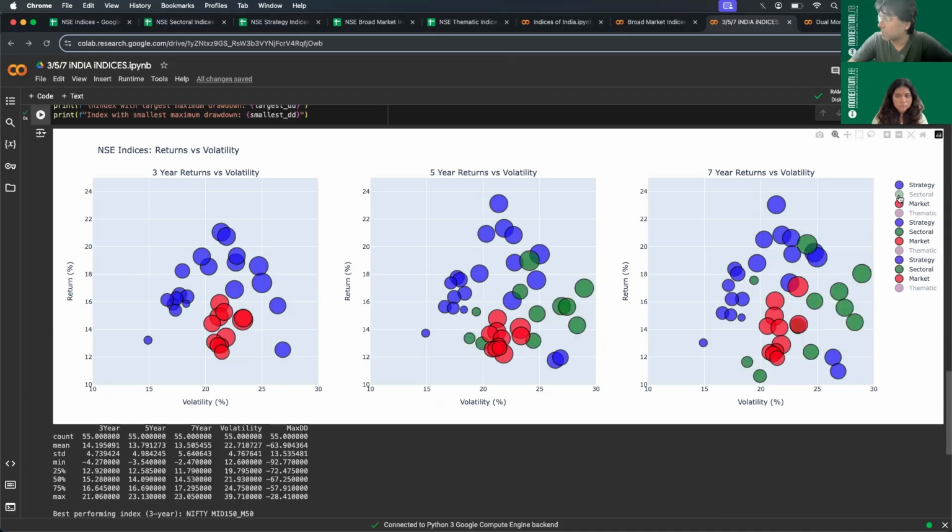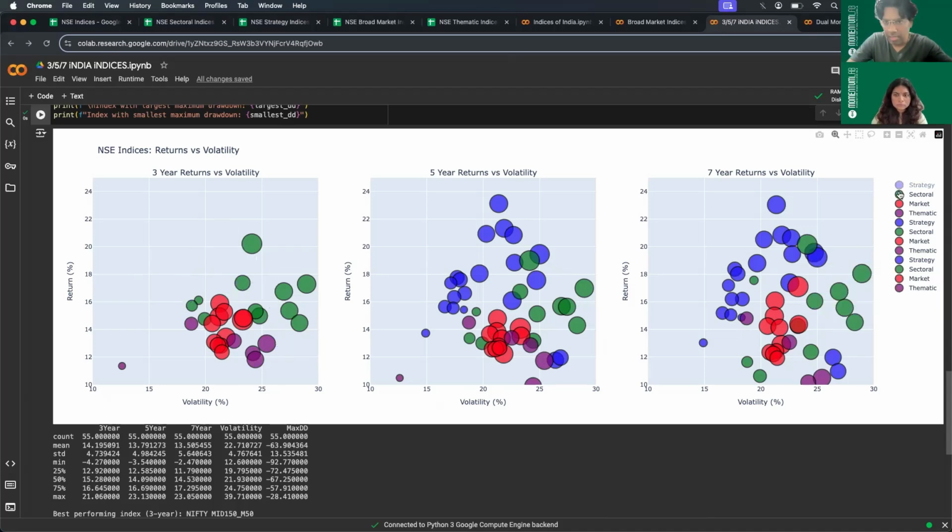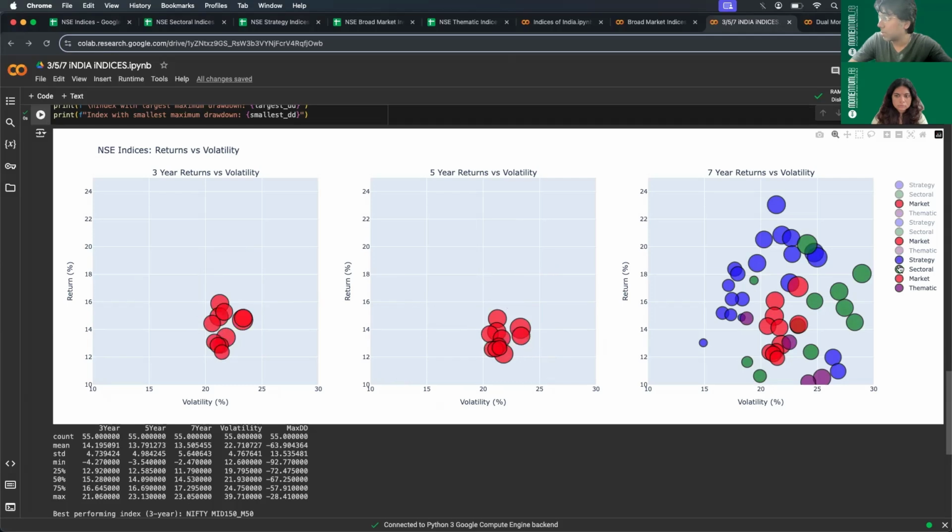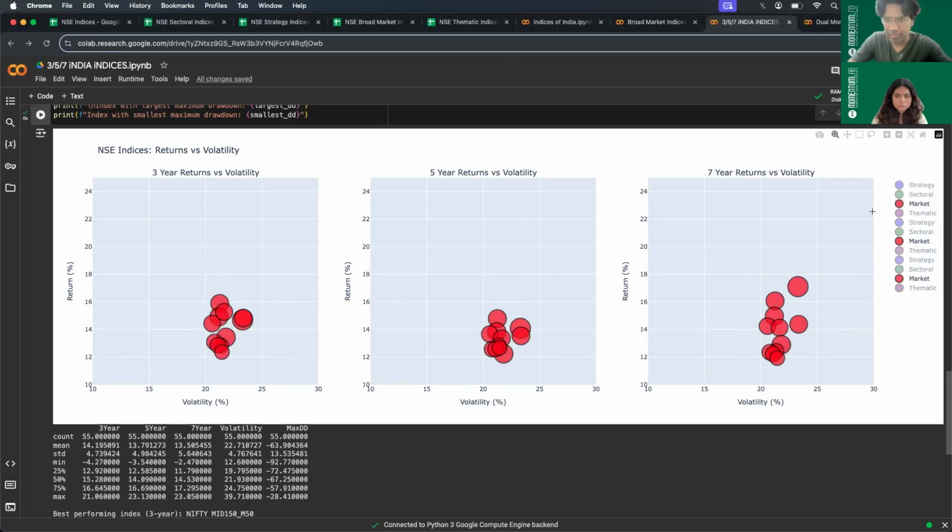The green colored ones are sectoral indices, and the purple colored ones are thematic indices. So this might be overwhelming when you see all the graphs together. So what I'll do is I'll show one by one, and we'll then keep adding one category of index at a time. So first, let me clean the slate completely blank and then start only with market.